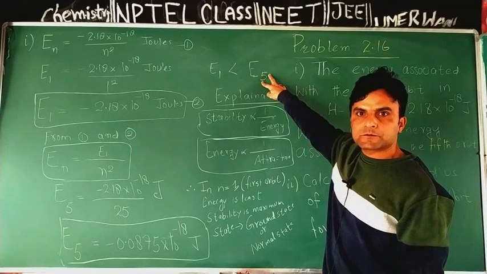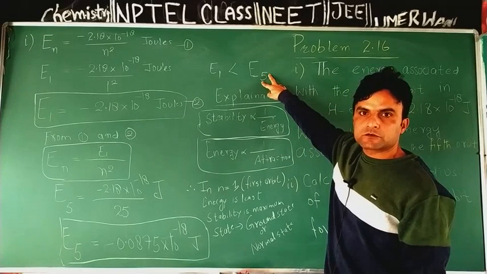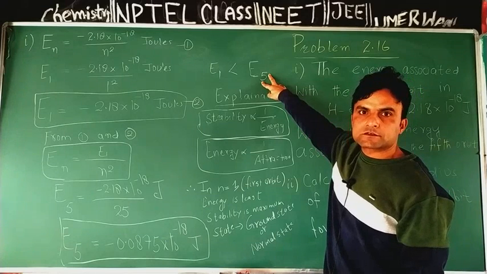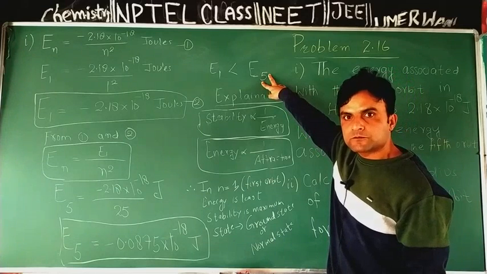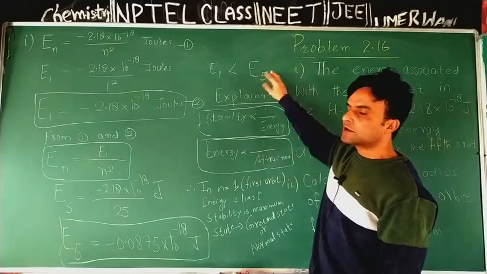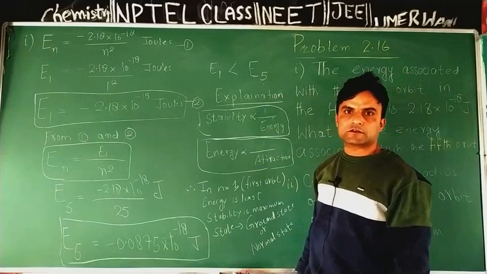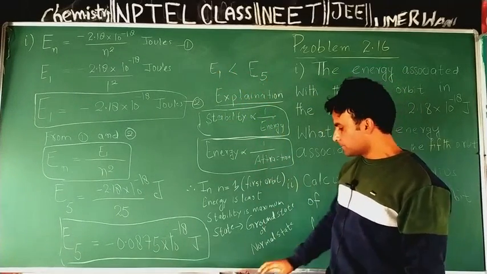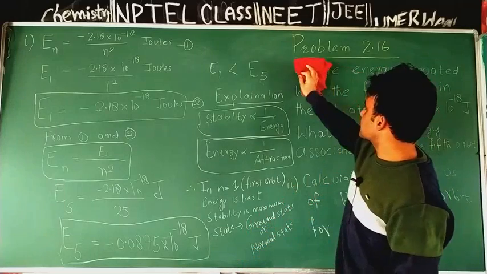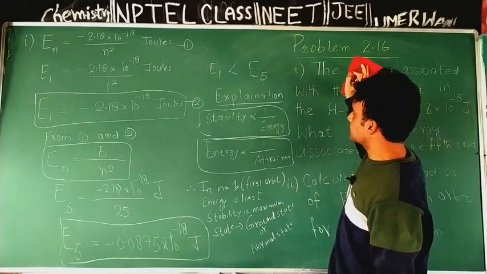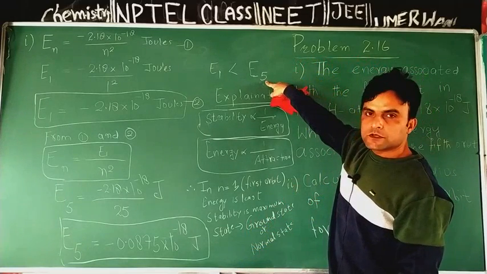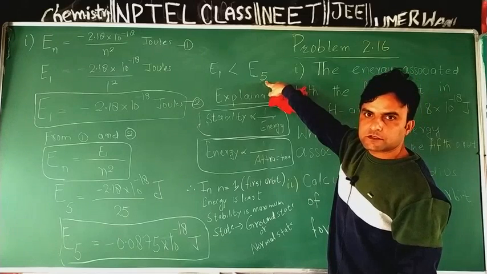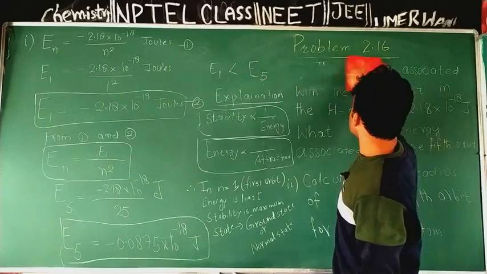When the electron is present in the fifth orbit of the hydrogen atom, we will say that the hydrogen atom is present in the fourth excited state, or the electron in the hydrogen atom is present in the fourth excited state. And here it is most stable, here it is less stable. The stable state is called the ground state, the unstable state is called the excited state. And if the electron is present in the fifth orbit, it is the fourth excited state of this electron.